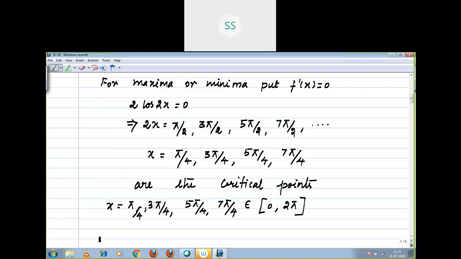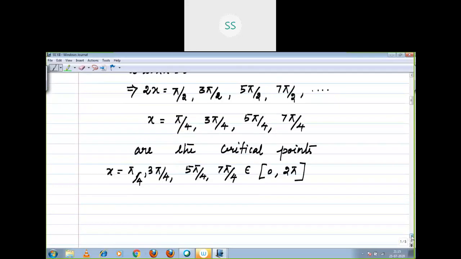Now substitute. You want to find the absolute maxima or minima, because the interval is given to you. What are the end points of the interval? 0 and 2π. These you have to substitute in the given function.